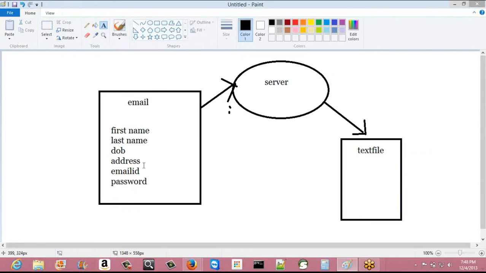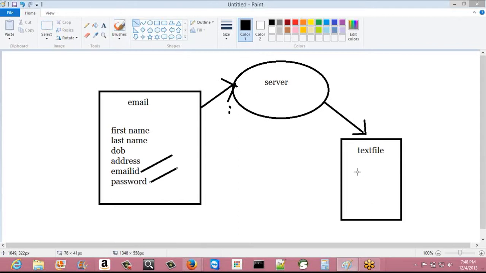Okay. So now once the account has been created by the user, when he comes back and when he wants to sign into that account, he will be providing his user ID and password. Okay. So what happens once he provides his user ID and password? That information will again be sent back to the server and to the text file, and then it will verify if that email ID exists in that particular text file.